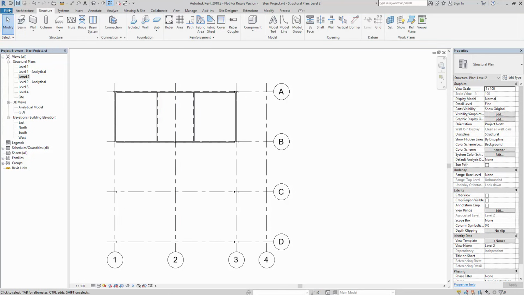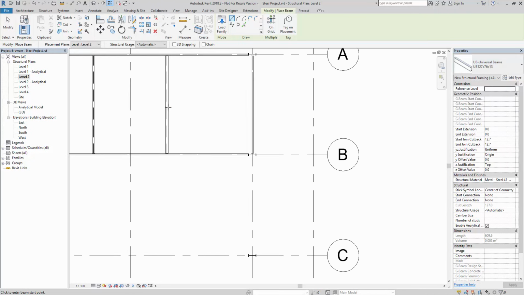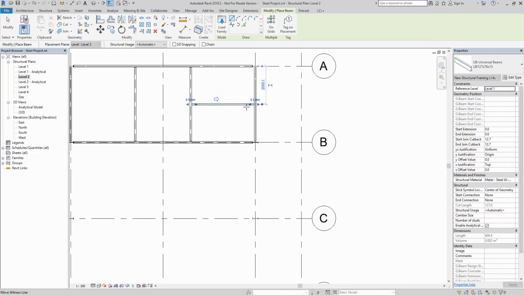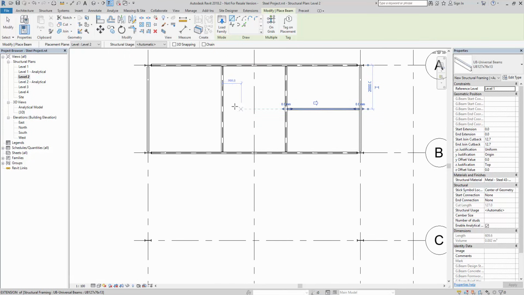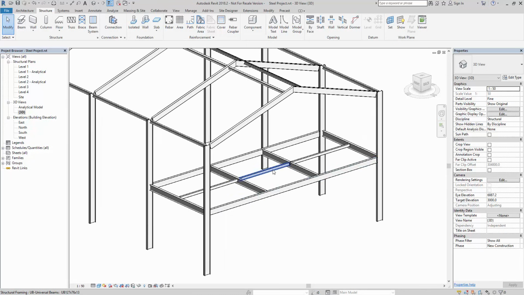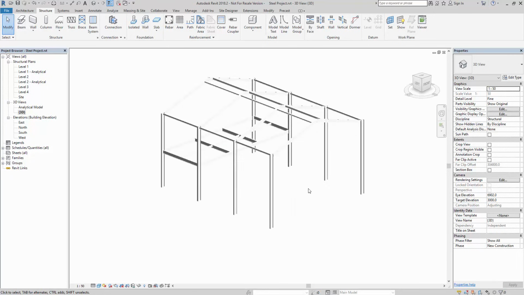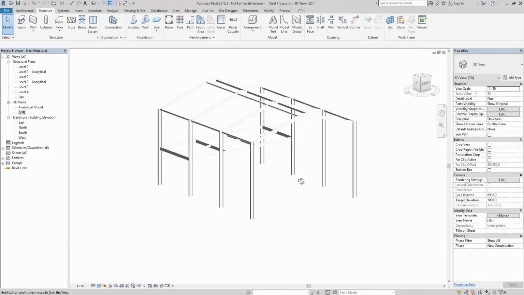Again, I'm going to put some intermediate beams in for the platform. Again, change it to, let's say, 125 or 127, and draw from midpoint to midpoint, and the same from here to here, and then I can draw in between the two. So when we have a look at it, we've got 254 sections, and then the intermediate beams are the little 127s. So that takes me to phase 1 completion of the basic frame.